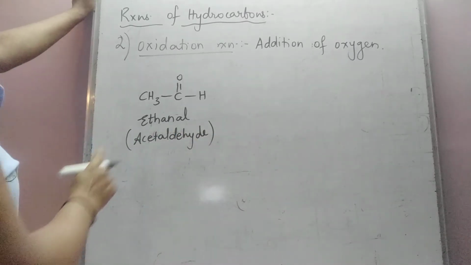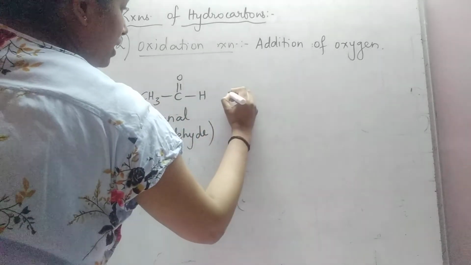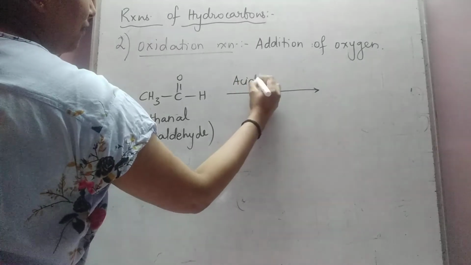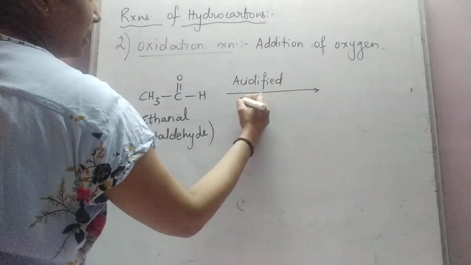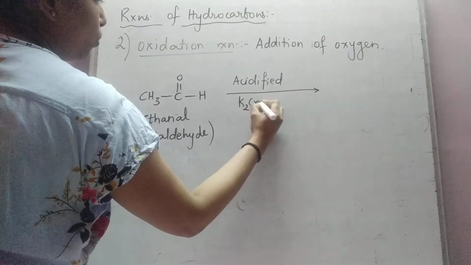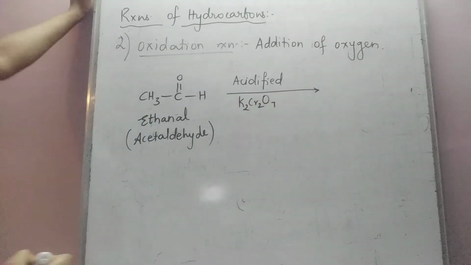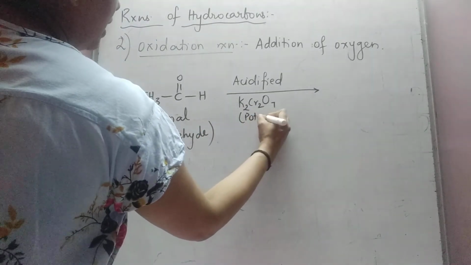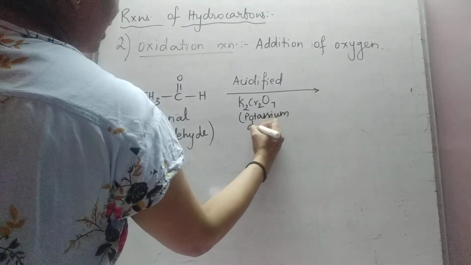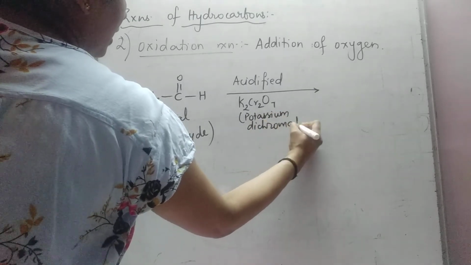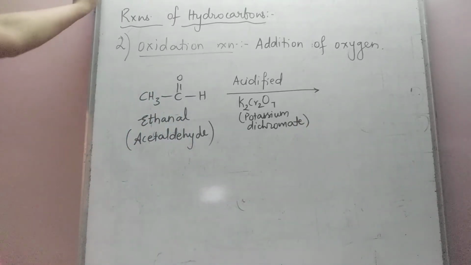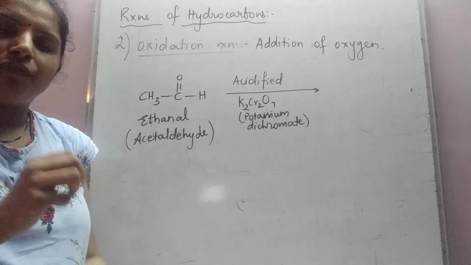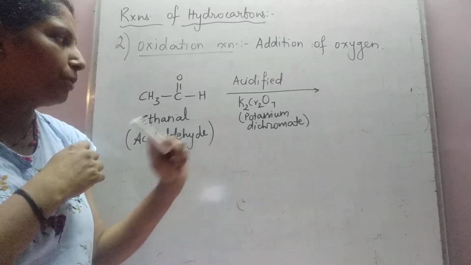When this compound is treated with acidified K2Cr2O7, which is potassium dichromate, what do you mean by acidified? Acidified means it contains a small amount of acid. You prepare a solution of potassium dichromate and add a few drops of acid to it. You will get acidified potassium dichromate.